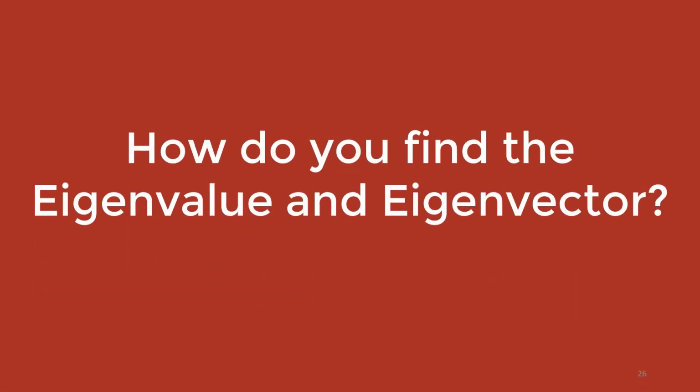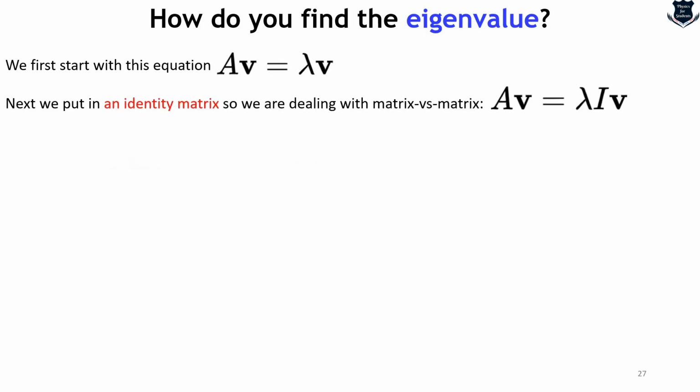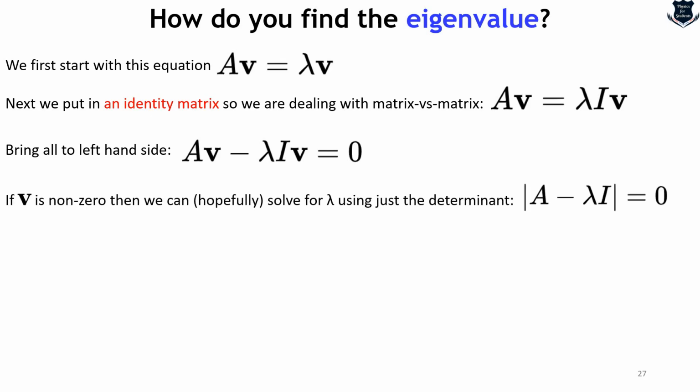Now the question arises: how do we find the eigenvalue and eigenvector? I mean to say mathematically, how do we find that? So we start by finding the eigenvalue, and we know the equation that we have seen, Av equals lambda v. So the first step is that we put in an identity matrix: Av equals lambda Iv. Now bringing it to the left hand side, what we get is equal to 0. And if v is non-zero, then we can solve, and we get a determinant which is 0.